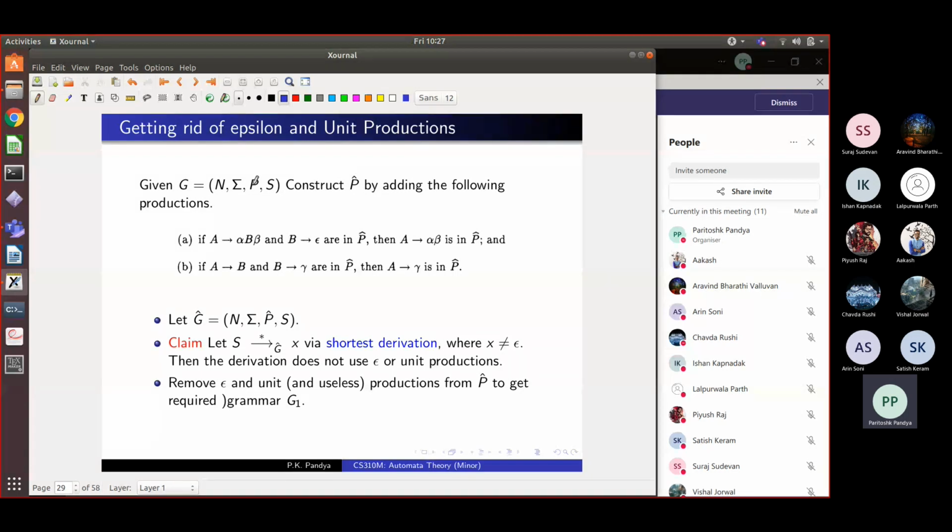And this we will do by only adding rules to P. And somehow we will claim that the way we have added rules, no new string can be derived. Whatever was derivable in P is now derivable in P hat. But maybe we will take fewer steps to derive the strings. We'll compress the derivation a little bit by adding extra rules, right?